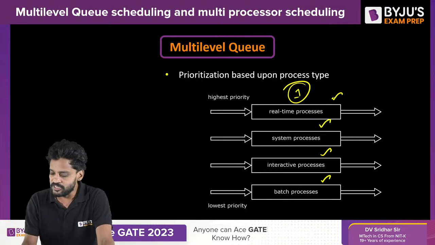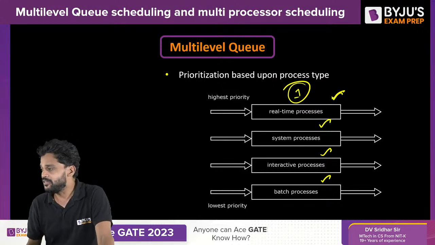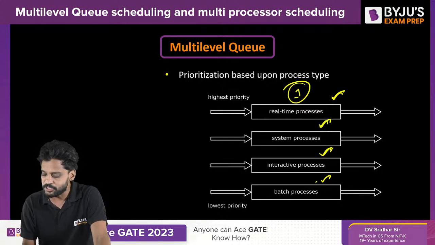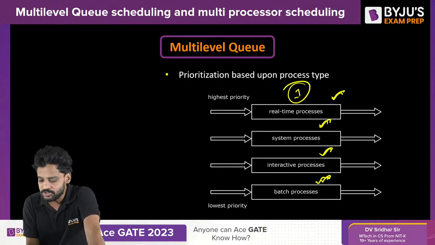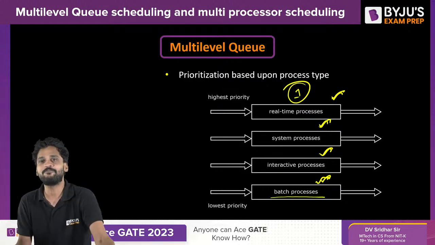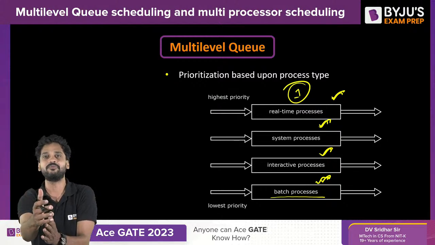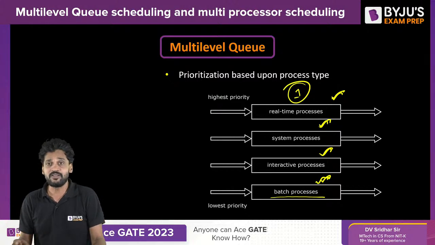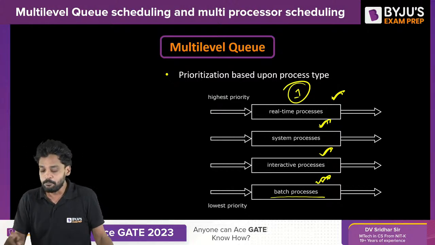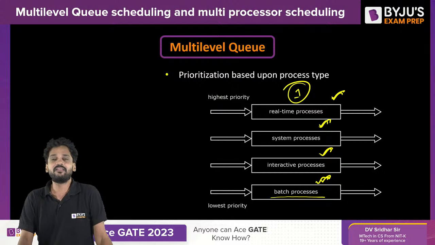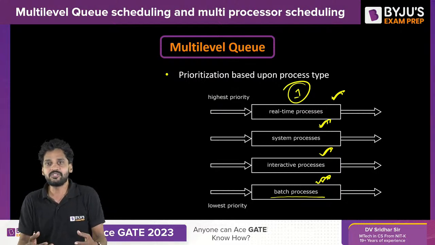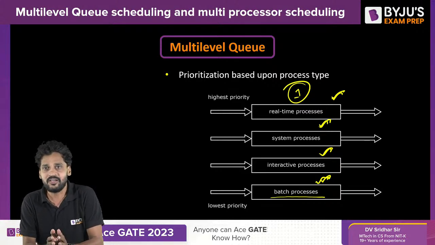Obviously, the real-time process will get the highest priority, followed by system processes, followed by interactive processes, followed by batch processes. These batch processes are not interactive. What is a batch process? Batch processes are the set of processes that can be submitted to the CPU and they can execute any time. Batch processes will be collectively sent to the main memory. Batch processes don't require any user's intervention at all. User interaction is not required.